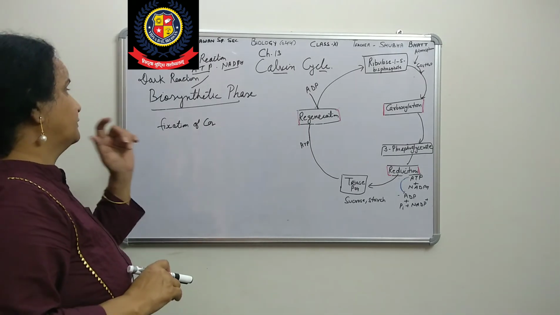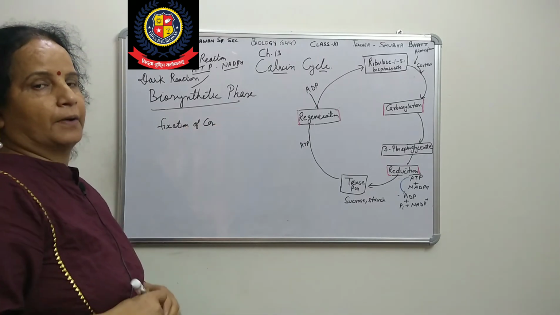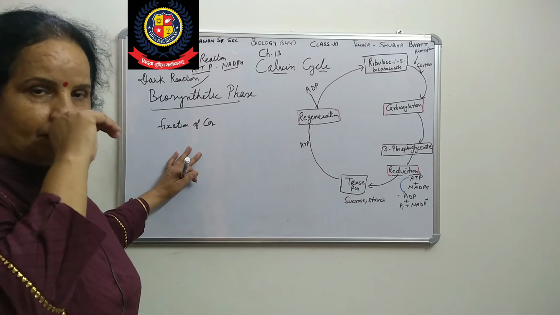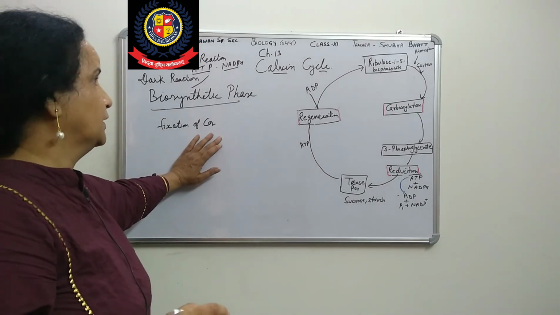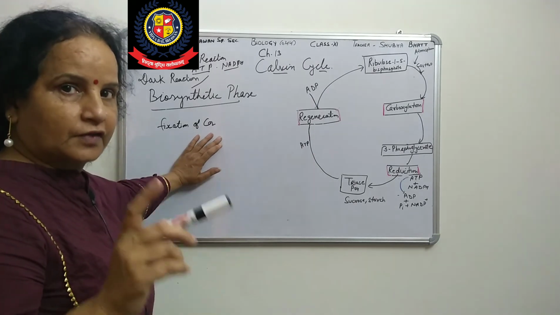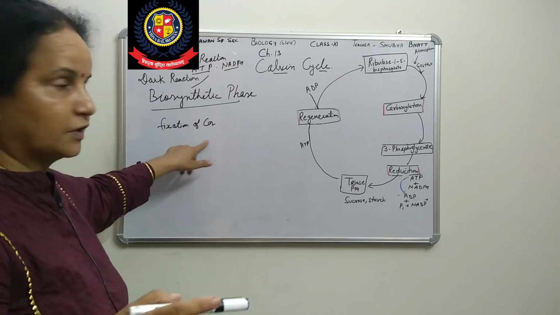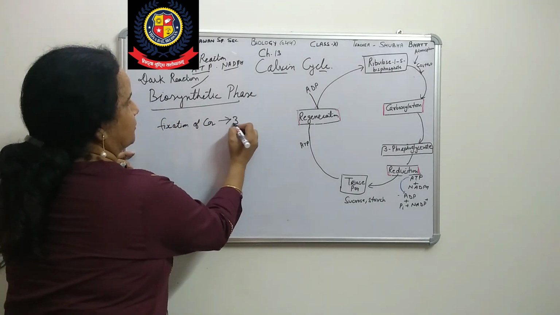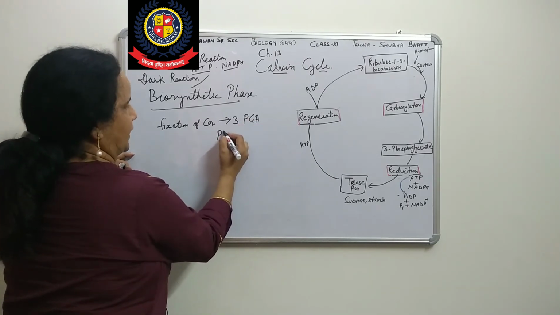Now we will see the biosynthetic phase: the CO2 comes from the atmosphere, but who is going to accept it? When CO2 comes from the air, it is converted into three-carbon molecules of PGA, or phosphoglyceric acid.